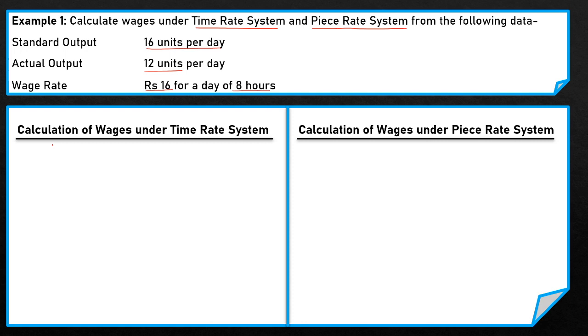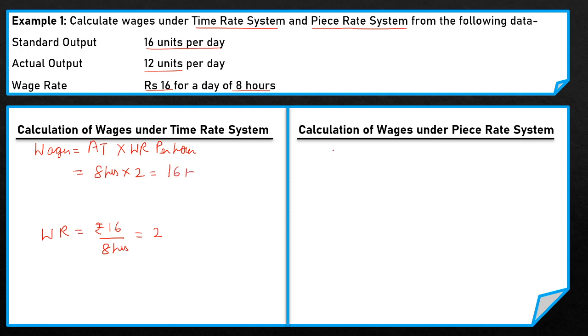Now first we write the formula under the time rate system. The formula to calculate wages is wages equals actual time or time taken into wage rate per hour. First we calculate the wage rate. The worker is paid rupees 16 for a day of 8 hours, so the wage rate per hour is rupees 2. The actual time spent by the worker in the factory is 8 hours, and the wage rate per hour is rupees 2. So his total wages under the time rate system is 16 rupees.